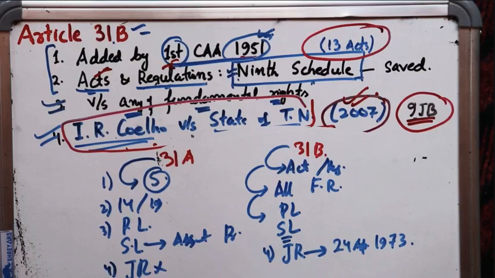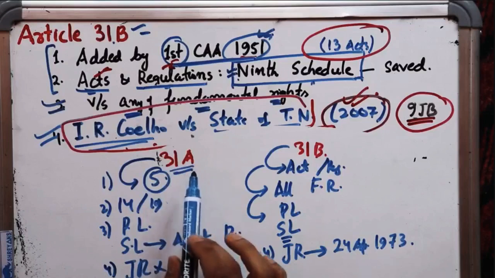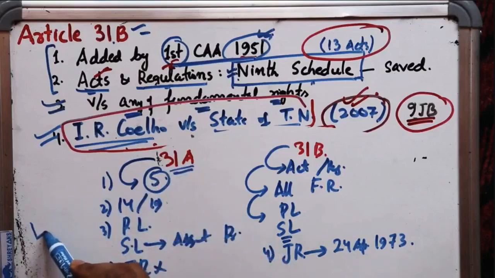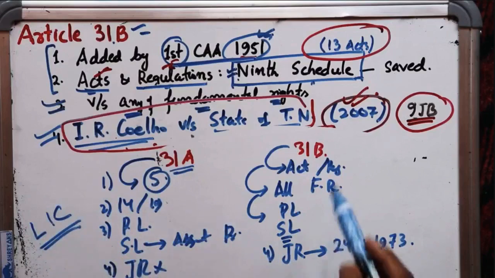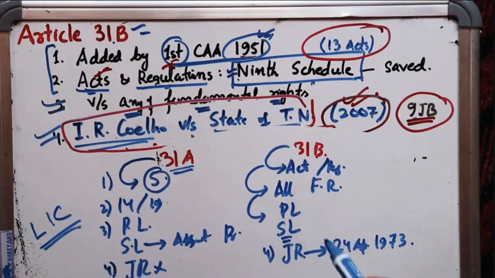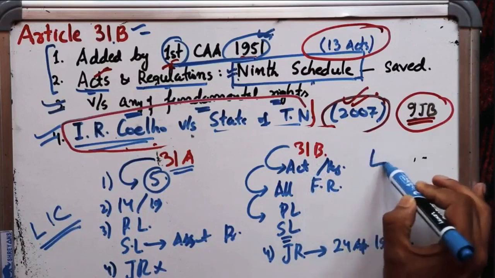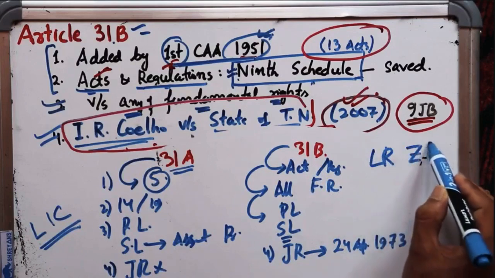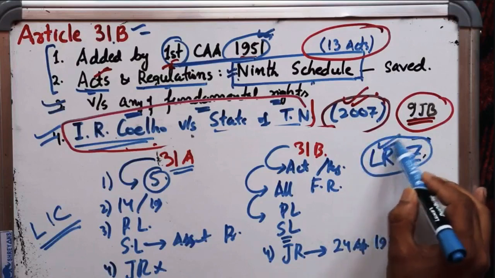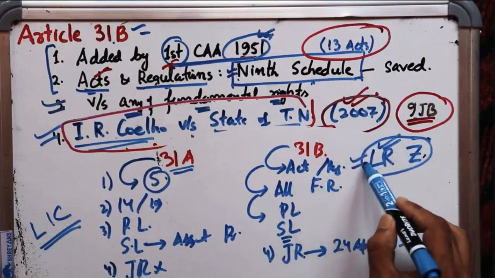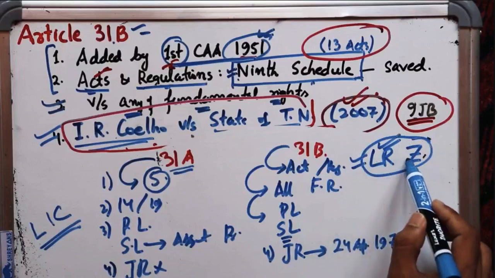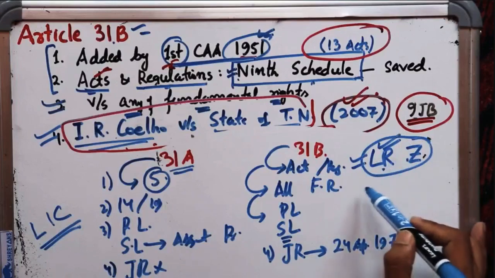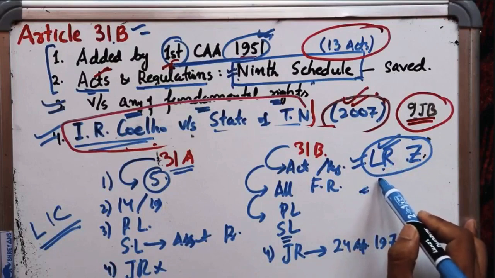I think it is more than sufficient, but you have to remember one more thing which I forgot. In Article 31A, I told you that it saved only those laws which were related to agricultural land reforms, which were related to industry, and which were related to commerce. But Article 31B, it saves all the state laws which deal with the land reforms. You have to remember the state laws which deal with the land reforms and abolition of the zamindari system. You have to remember that. Okay? So it saved all the state laws which dealt with the abolition of the zamindari system and which dealt with the land reforms, and it saved all the parliamentary laws which deal with the other matters.